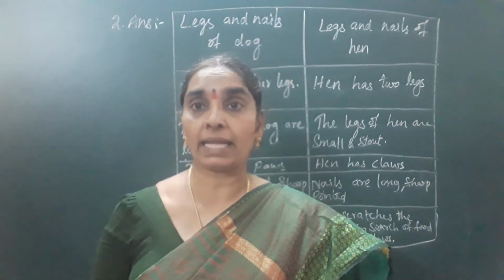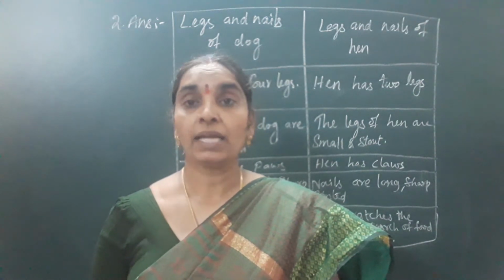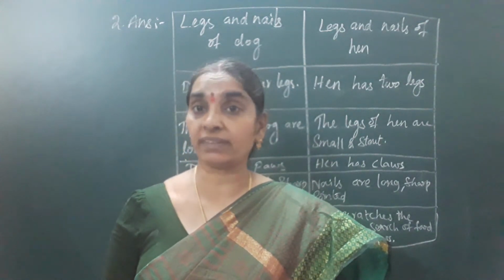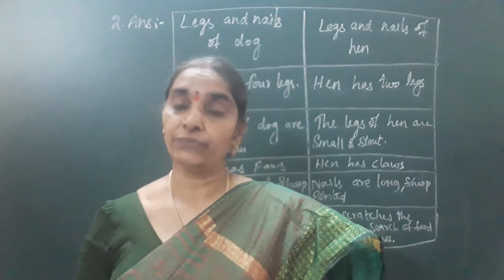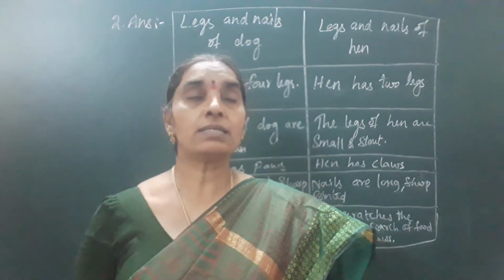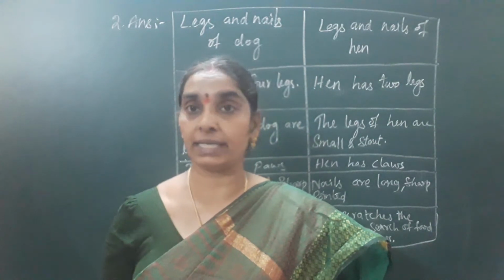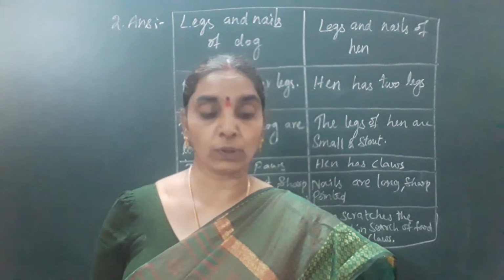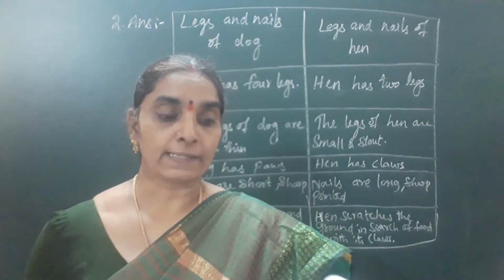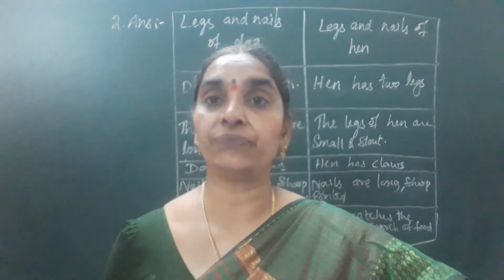If you take the parrot, it has a hooked beak. Its beak is so designed to crack the nuts and fruits. Is it clear? So in such a manner you can differentiate and give the reason for each question about the reasoning questions.